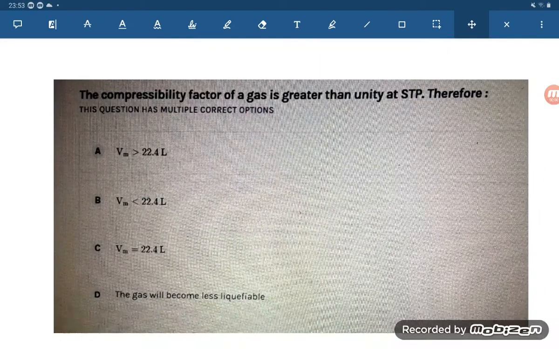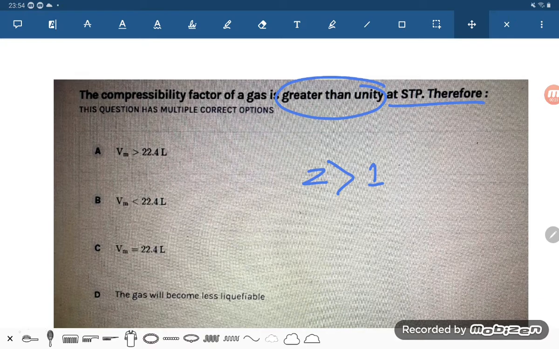Friends, now let us see one more problem that is quite an easy problem. They are asking, student, that the compressibility factor of a gas is greater than unity, Z is greater than unity at STP. Therefore, what is the meaning of greater than unity, student?